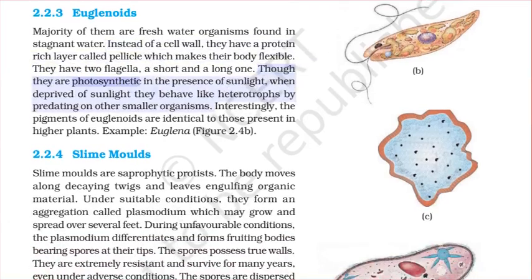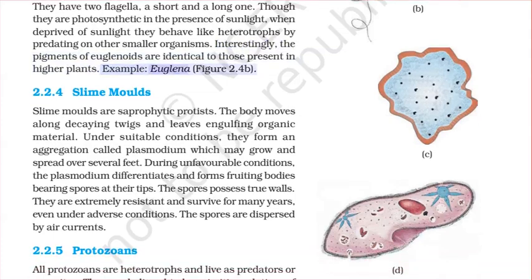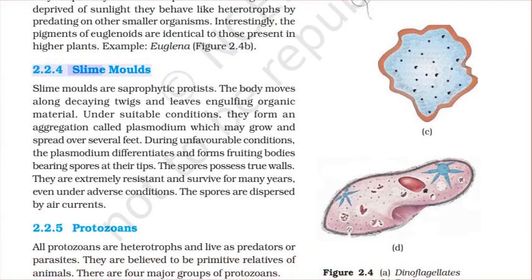Though they are photosynthetic in the presence of sunlight, when deprived of sunlight, they behave like heterotrophs by predating on other smaller organisms. Interestingly, the pigments of euglenoids are identical to those present in higher plants. Example, Euglena, figure 2.4b.